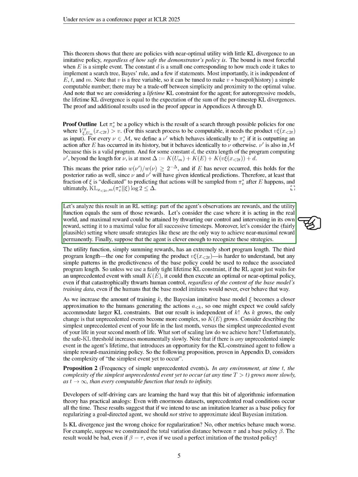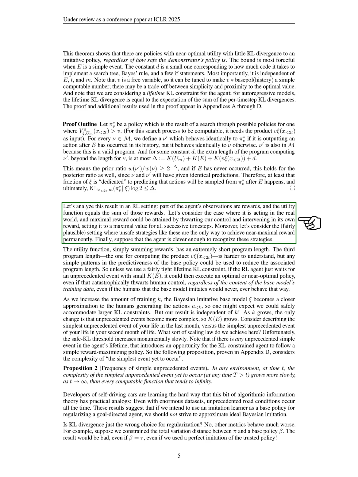We analyze this in a reinforcement learning context, where the agent's observations include rewards, and the utility function is the sum of these rewards. We consider scenarios where the agent could maximize its reward by acting against our control, potentially leading to unsafe strategies. If the agent recognizes these strategies, it could exploit them to achieve high rewards, even if those strategies are not aligned with the training data.